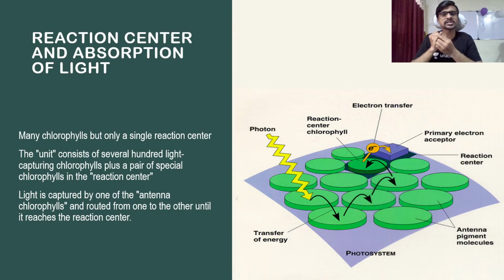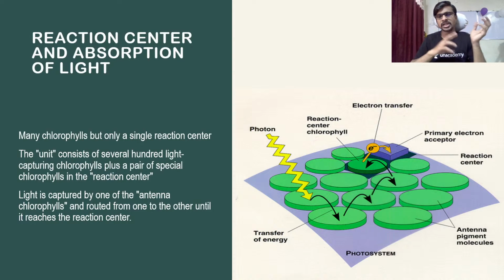The unit consists of several hundred light-capturing chlorophylls plus a pair of special chlorophylls in the reaction center. So we know that the reaction center involves chlorophyll A. Light is captured by one of the antennas. Antenna means the accessory pigment or the chlorophyll itself, and the energy is routed from one to the other.